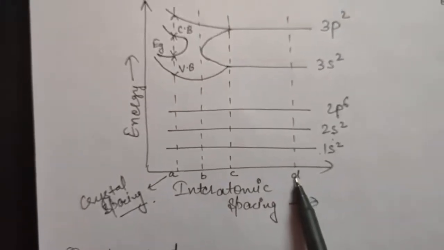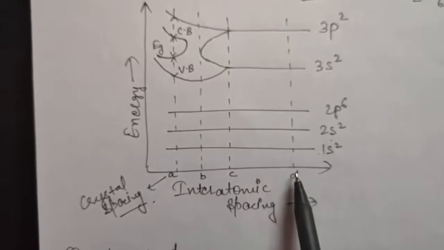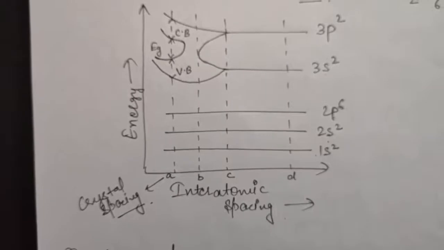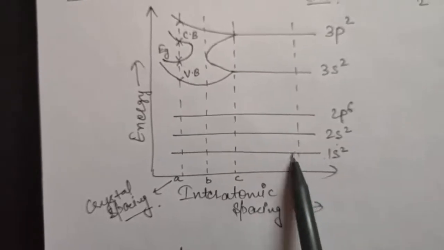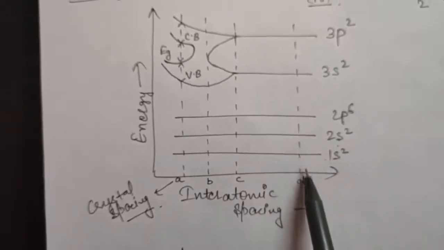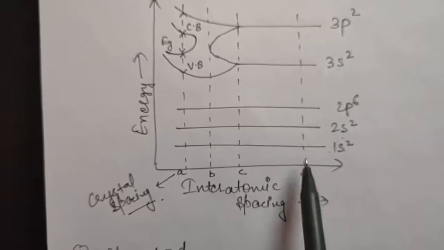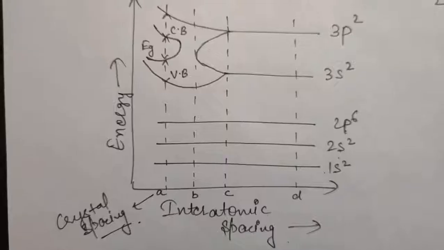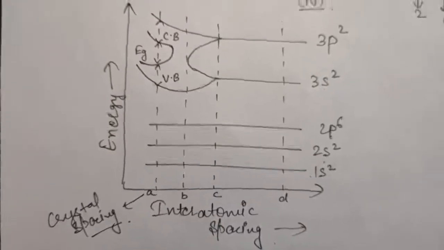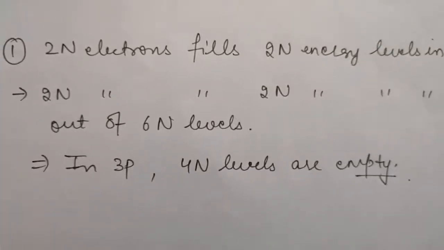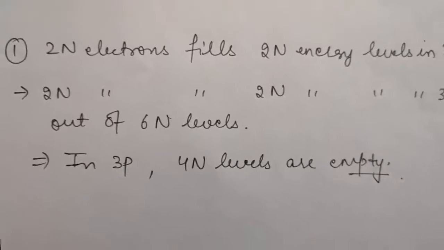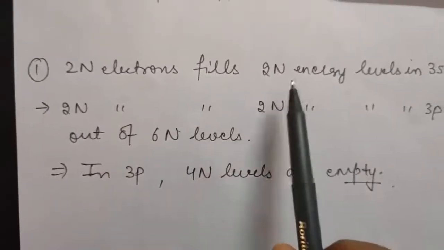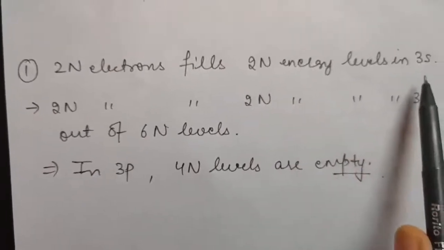As you can see here, the interatomic spacing is very large, therefore there will be no interatomic interaction, and all the energy levels are discrete. That is, when r is equal to d, there will be 2n electrons which will be filling 2n energy levels in 3s.